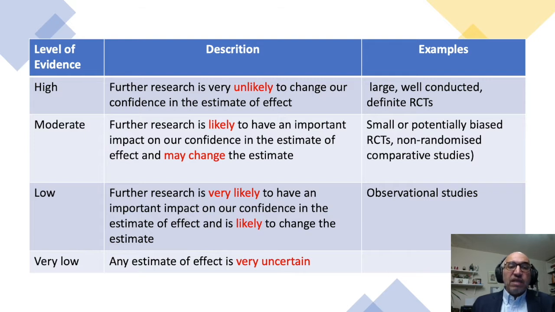Or it could be low, which means further research is very likely to have an important impact on our confidence in the estimate of the effect and is likely to change the estimate, like observational studies, or it could be very low level of evidence where an estimate of effect is very uncertain.